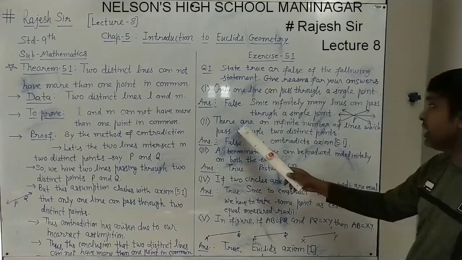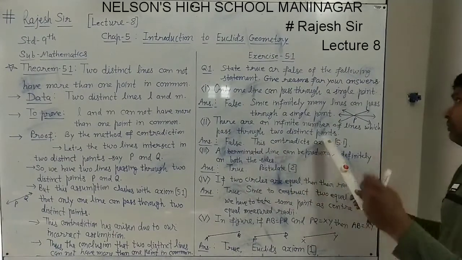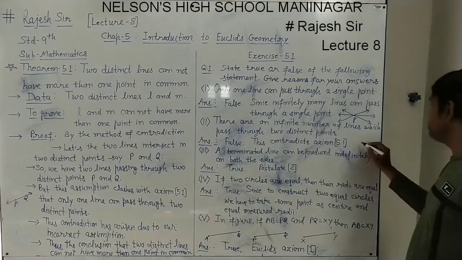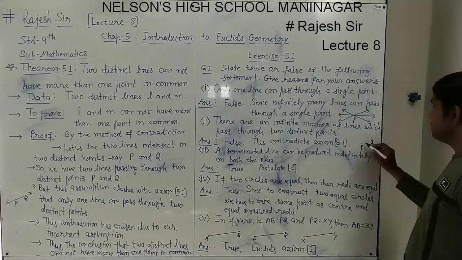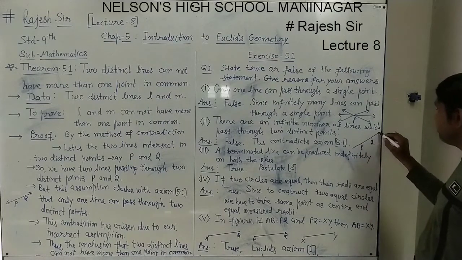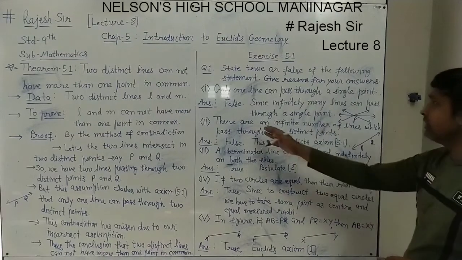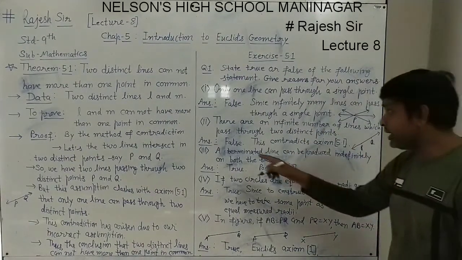Second statement: there are an infinite number of lines which pass through two distinct points. Here, if you have two distinct points, say P and Q, and I draw the line passing through both the points, only this line I will get, no other line. But here it is given that an infinite number of lines pass through. So that's why the answer is false.